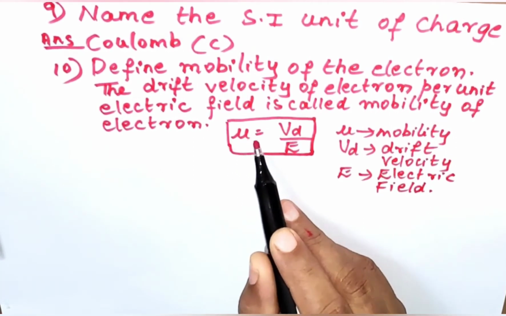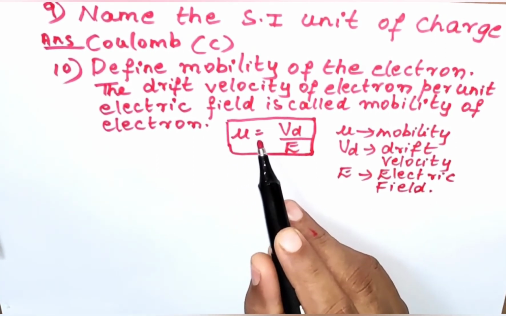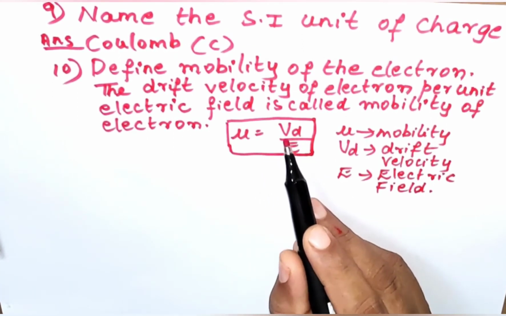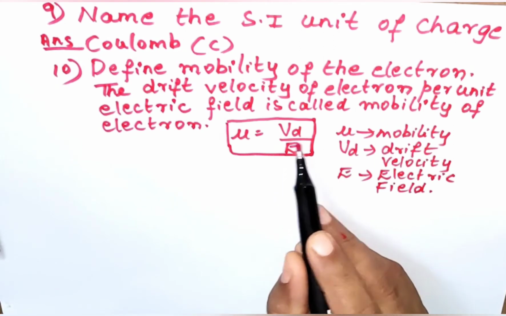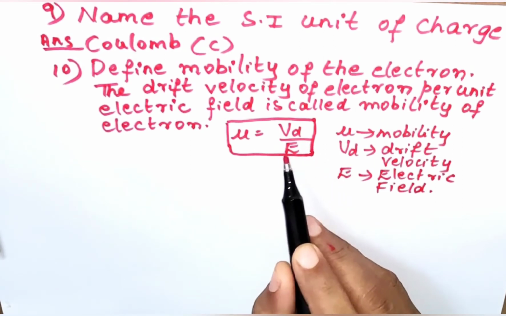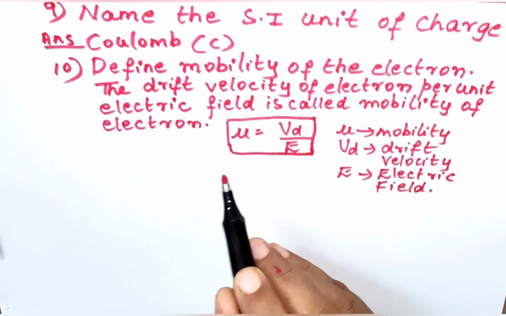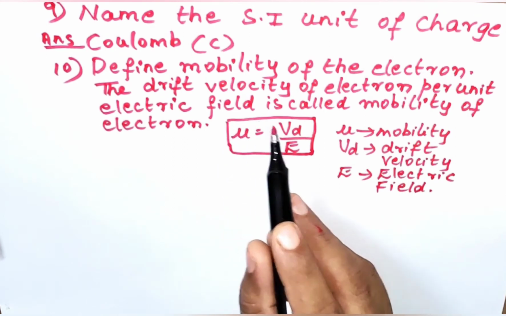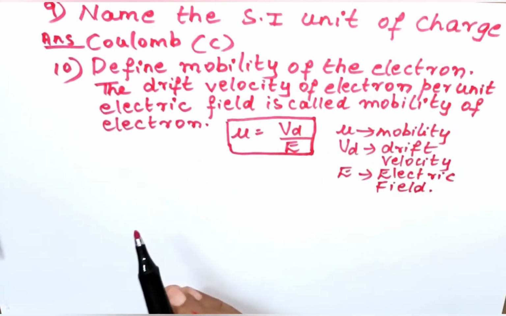Mobility mu is equal to Vd divided by E.